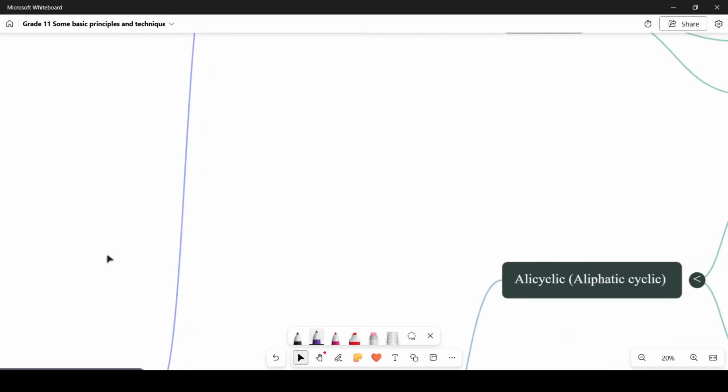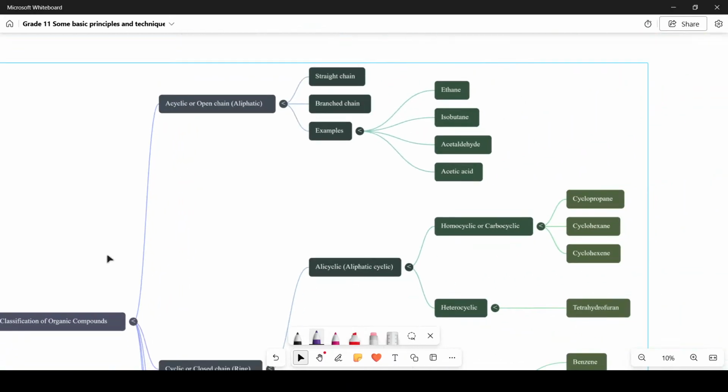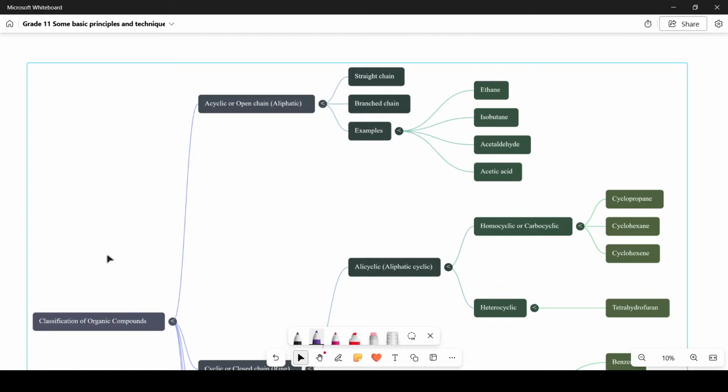Yes, as we advance in the subject, the number of organic compounds becomes large, and due to which it becomes very inconvenient to study the chemical behavior of the compounds individually. If I have to study them individually, it becomes extremely difficult. So for that purpose, I have to classify these organic compounds.